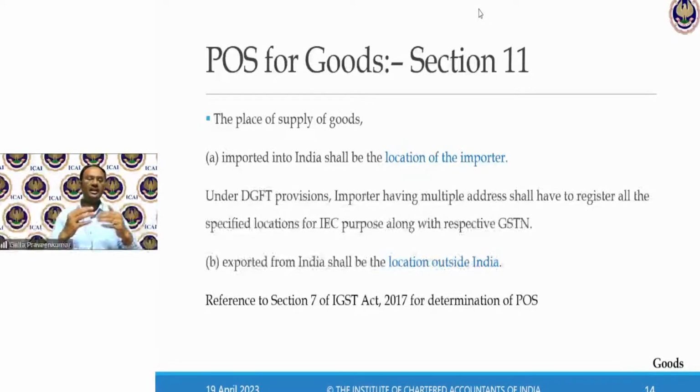Like, I have registration in 5 different states. One state to another state, when I make a supply, I call myself a distinct person, having the same PAN but different GST number. So for a moment, TVS, when they transfer goods from, say, Tamil Nadu to Maharashtra, their own branch, it is called stock transfer. Because they have the same PAN, I call that a distinct person.